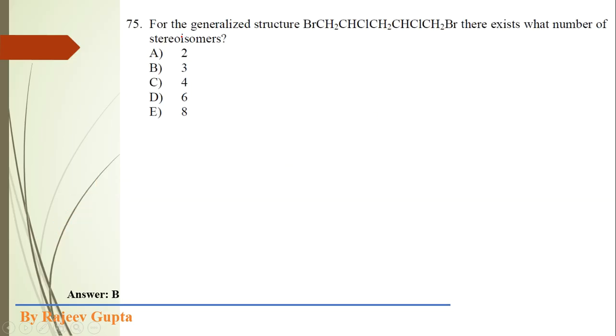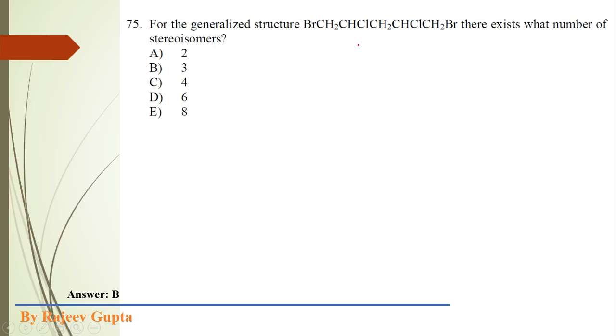Now next question. For the generalized structure BrCH2CHCl CH2 CHCl CH2Br, what number of stereoisomers exist? Again in this question, the total number of possible stereoisomers has been asked.